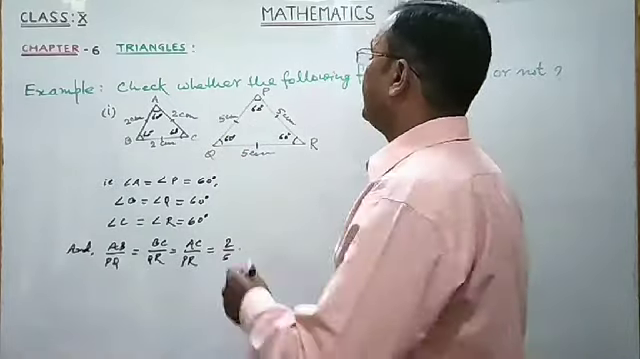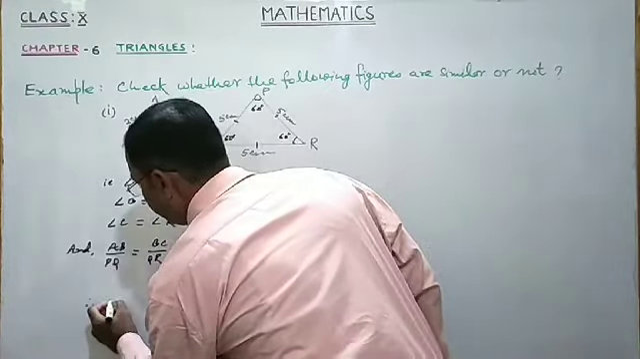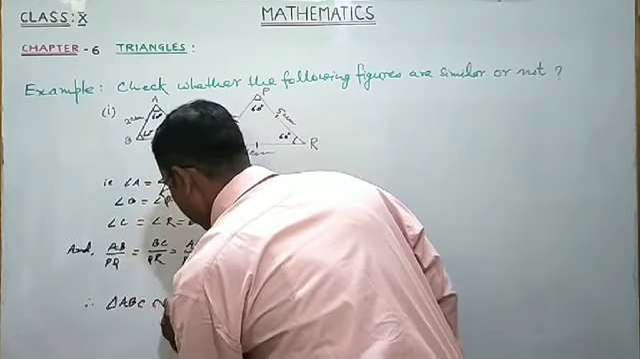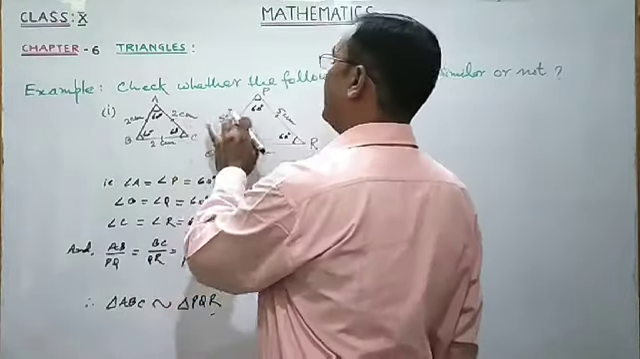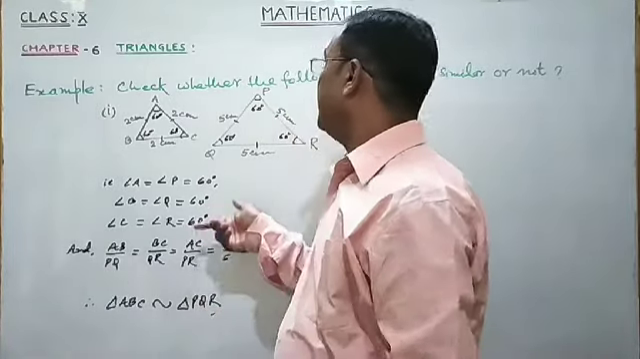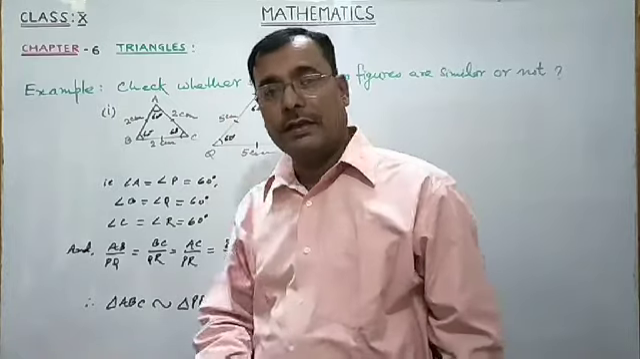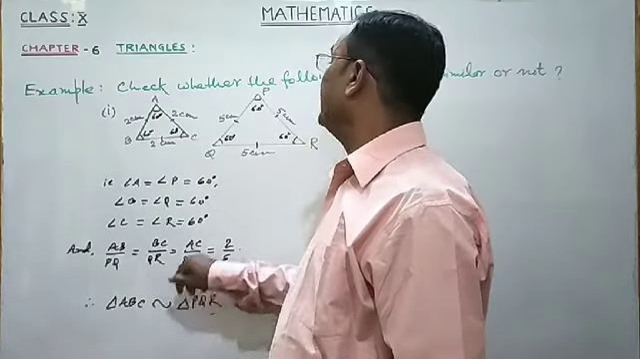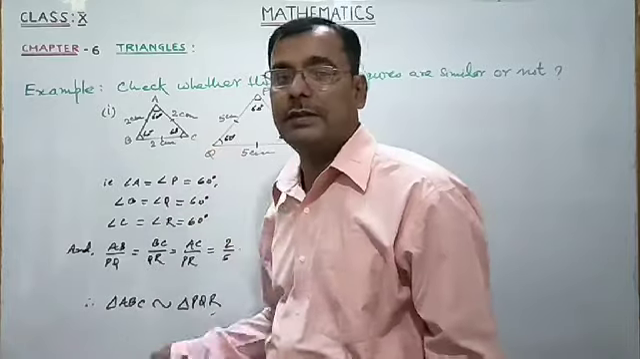And we can write their similarity in symbolic form like this. Triangle ABC is similar to triangle PQR because in the two triangles, two conditions are satisfied. First condition, their corresponding angles are equal. Second condition, their corresponding sides are proportional. Therefore, we can say that the two triangles are similar.